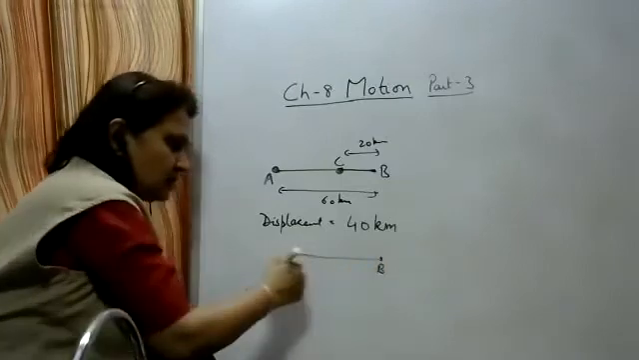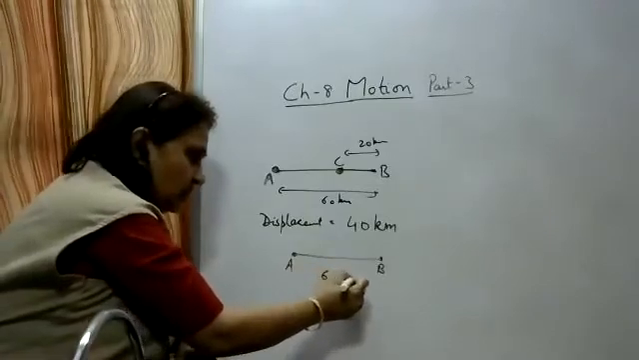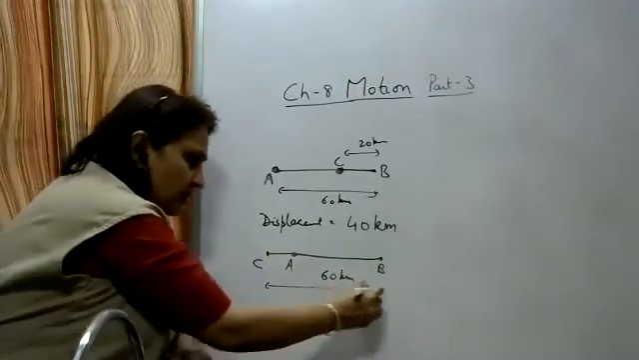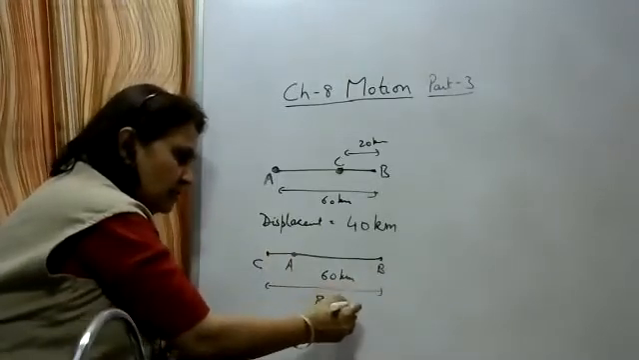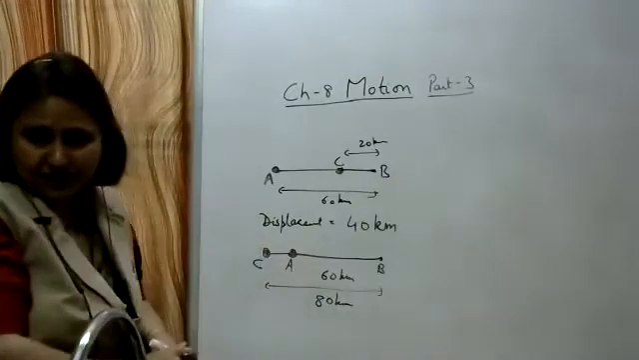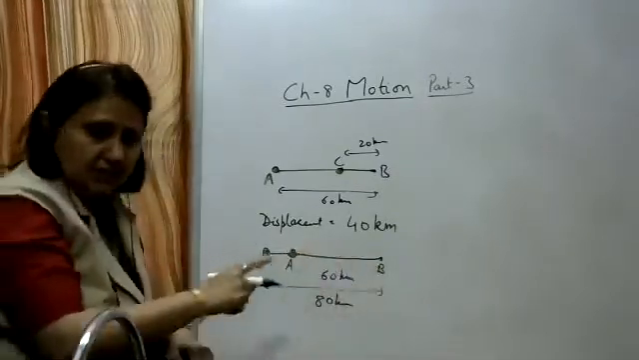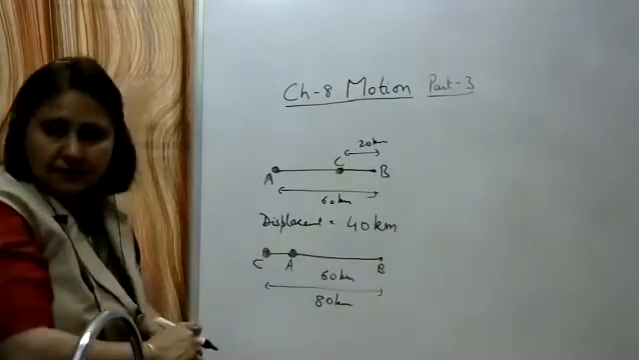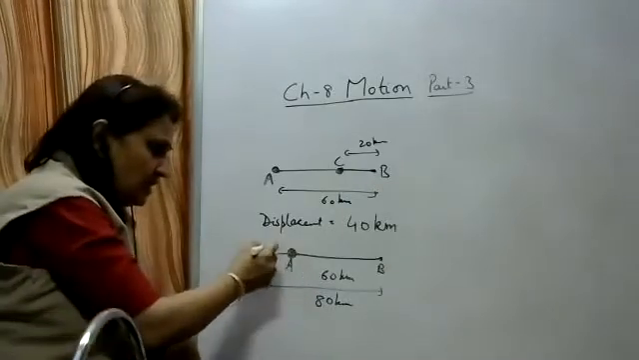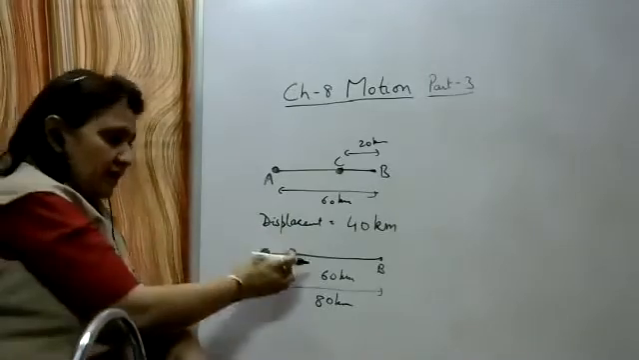The same car starting from A, reaching a point B, covering 60 kilometers, turns back and reaches a point C, covering 80 kilometers. What is the displacement in this case? A is the initial position, C is the final position. It starts from A, travels in a straight line, reaches a point B and turns back and reaches a point C. Now the displacement is A to C.